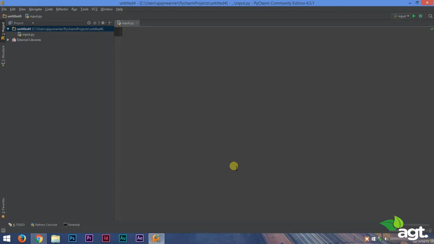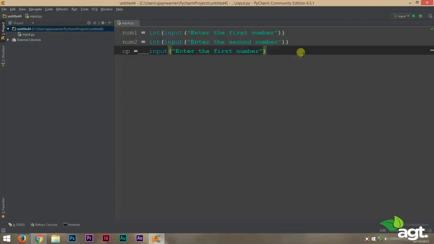So basically, this is how our calculator is going to work. Our calculator is going to use two numbers, so we must have two integer variables to receive those numbers. We also need a string variable or a character variable to read our operator. So we'll be needing three variables. So let's go ahead and make those three variables. You can pause the video and try it on your own if you want.